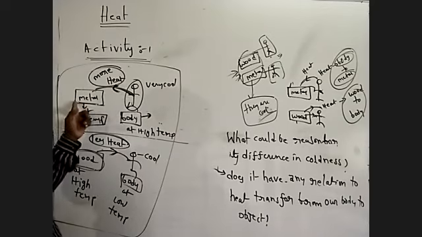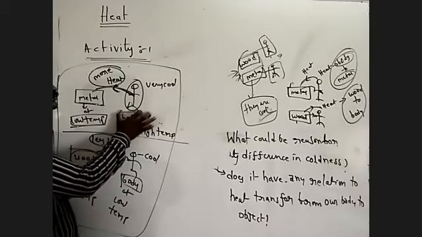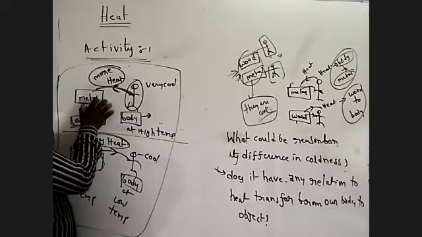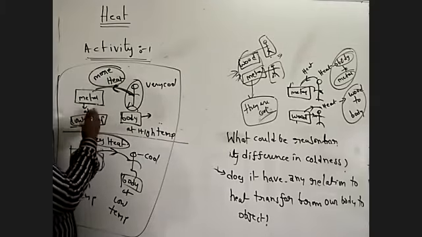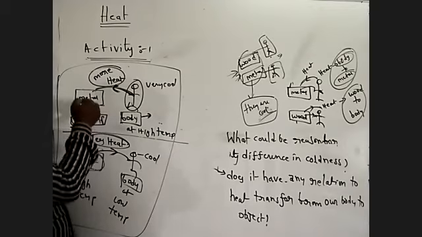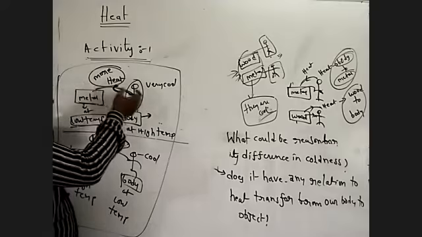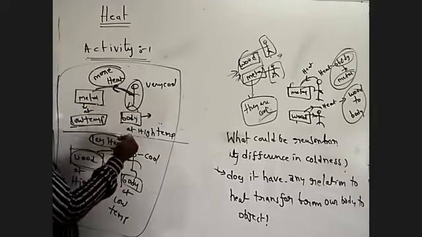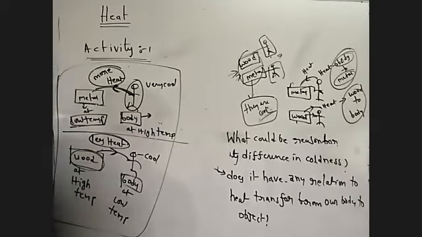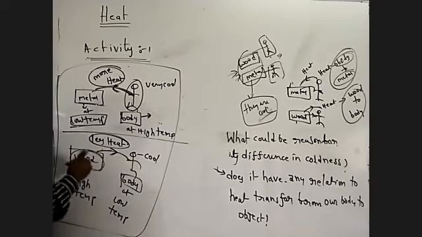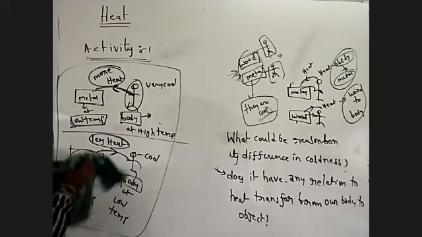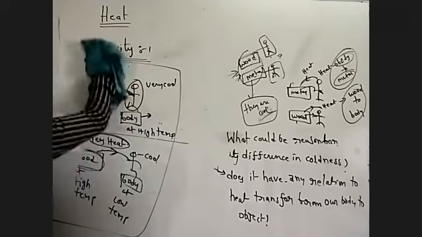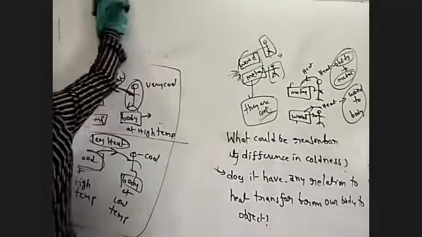More heat is flowing means this body gains more heat. This body loses heat. This body gains heat. In this situation, this body gains heat and this body loses heat. Okay, this is for the opposite. This is activity one.